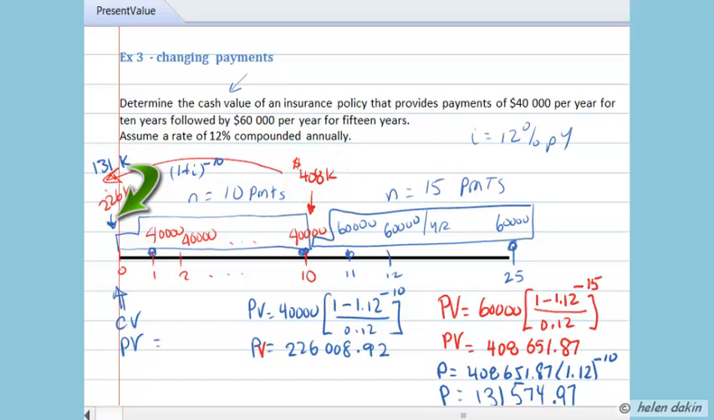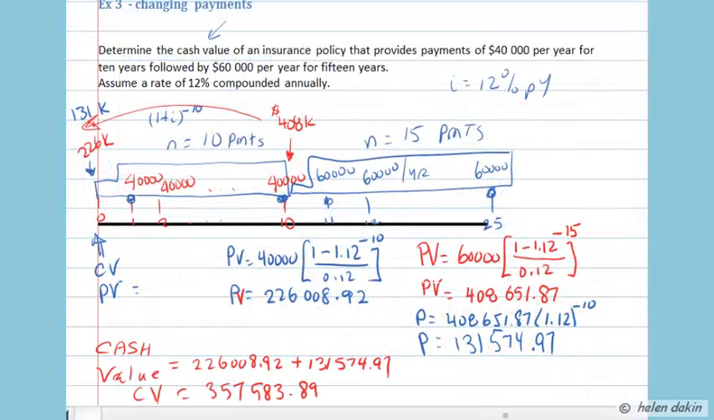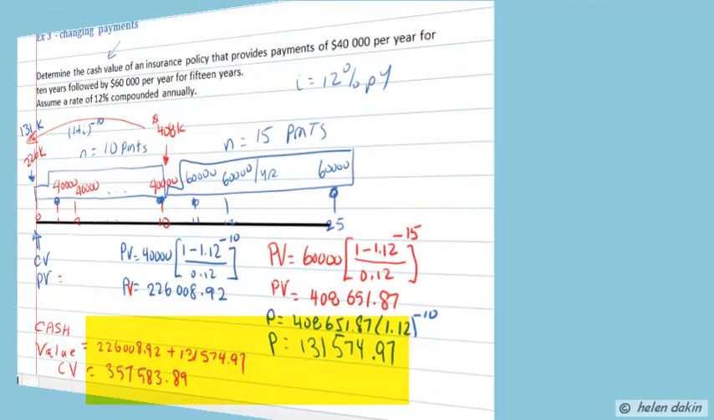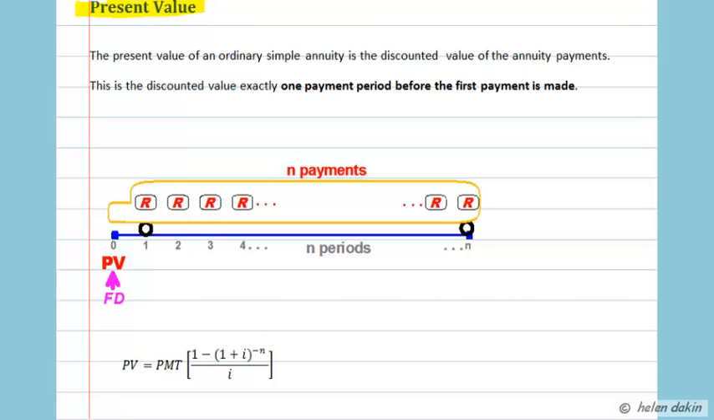So now what do I do? I simply take the 131K and I add it to the 226K, and that will give me the combined value of both annuities. And so when I add these two amounts that have been stored in memory, we've got a cash value equal to the 226K plus the $131,000, giving us a total cash value of $357,583.89. And so this concludes our few examples on determining the present value of an ordinary simple annuity.